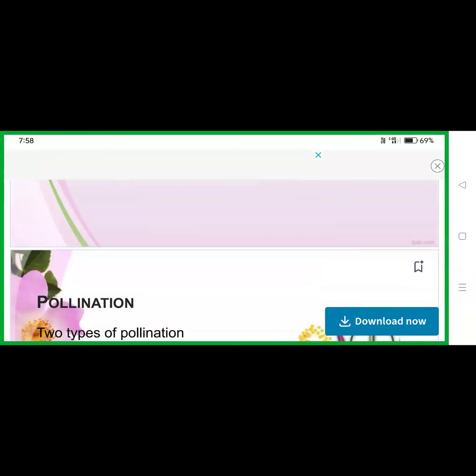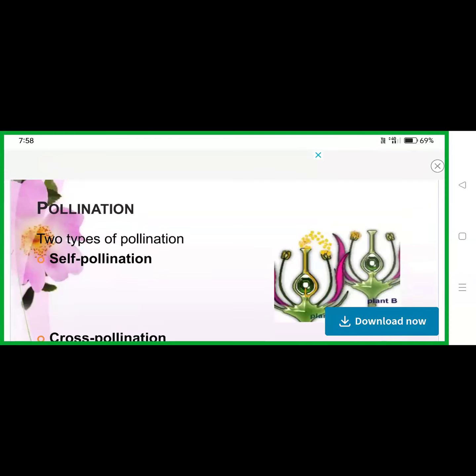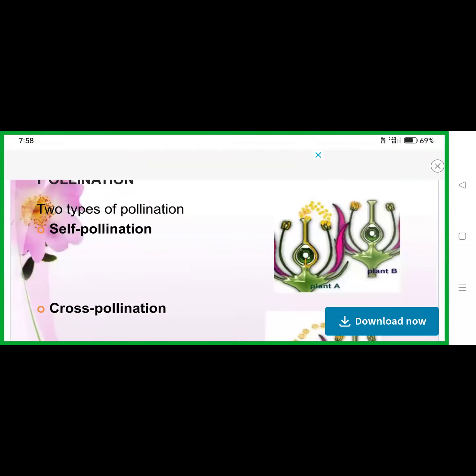So, types of pollination. Pollination is mainly of two types: self-pollination and cross-pollination. The first one is self-pollination. In that name, self means what?